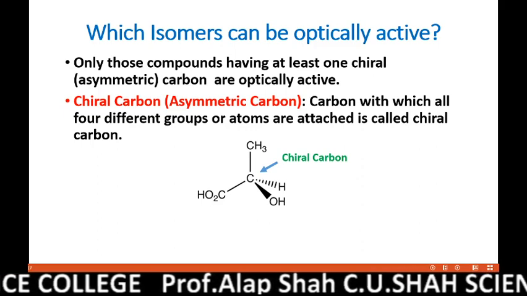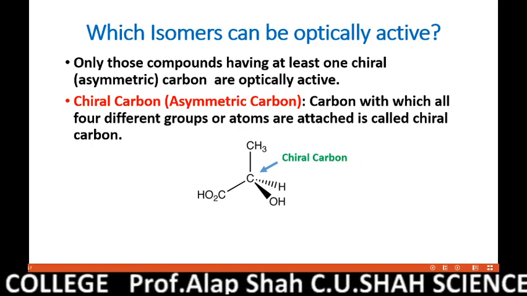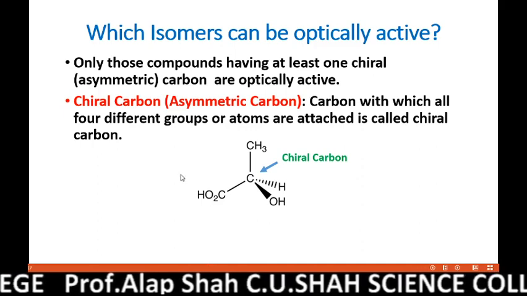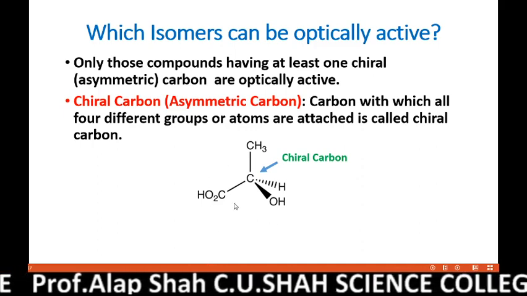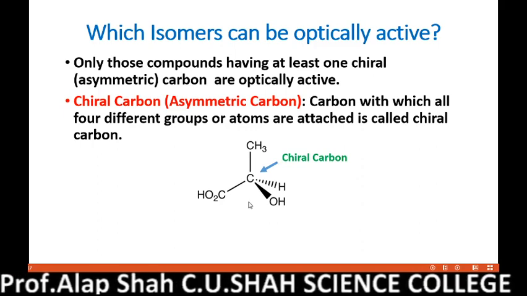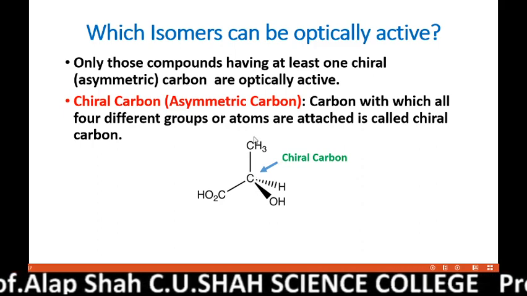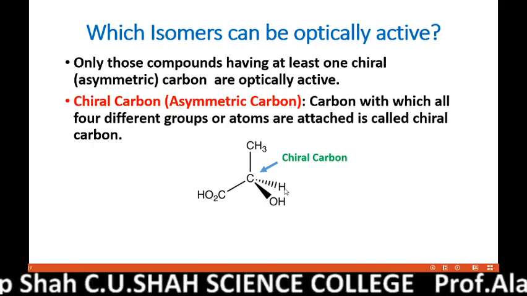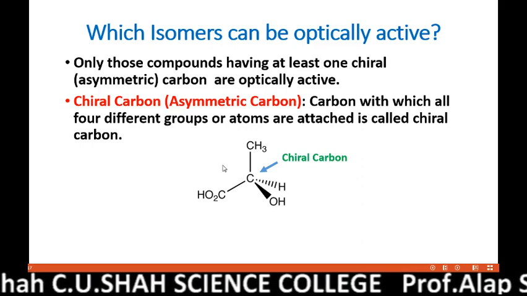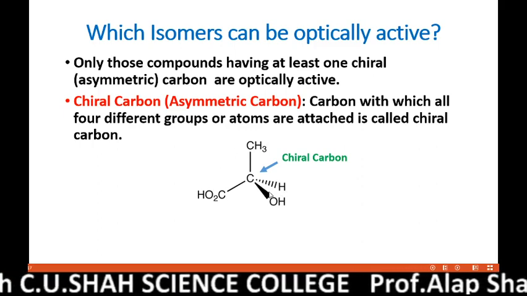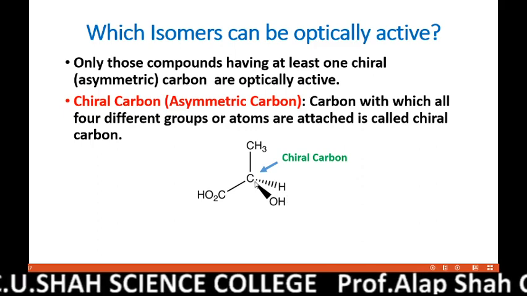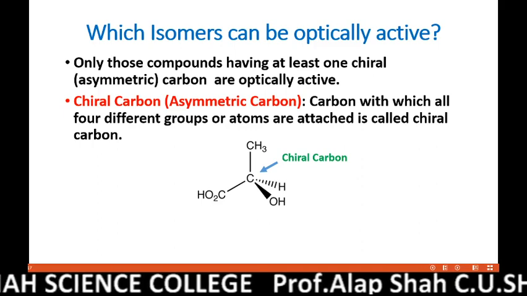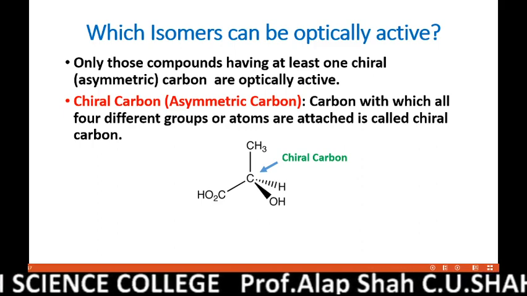Now, what is a chiral carbon? What is an asymmetric carbon? The name itself suggests it, and you can also see in the figure, this is an example of lactic acid. See, all four groups are different. With this carbon, the methyl group, carboxylic acid group, hydroxyl group, and hydrogen, all four attached groups are different. So such a carbon with which all four groups or atoms attached are different is called a chiral carbon or asymmetric carbon.